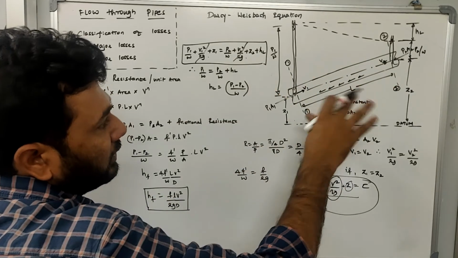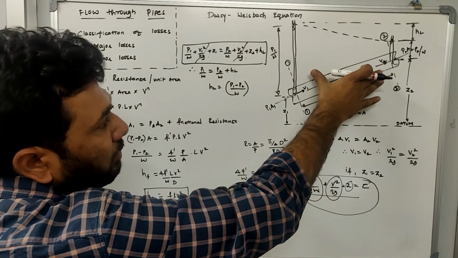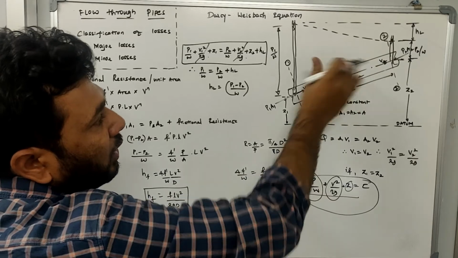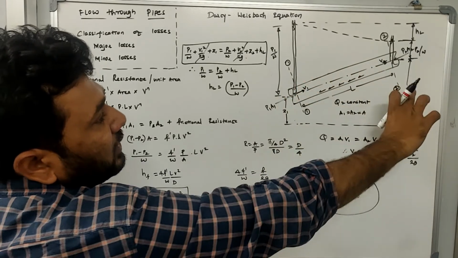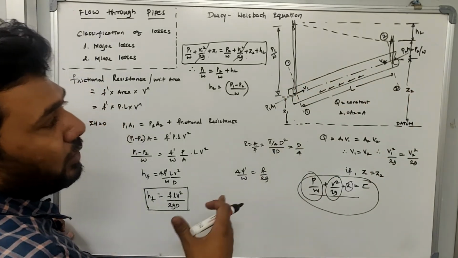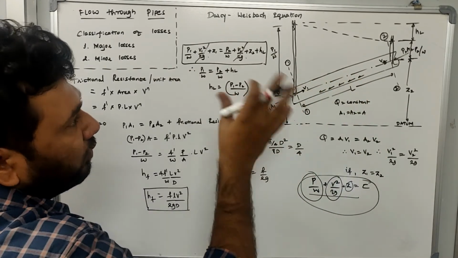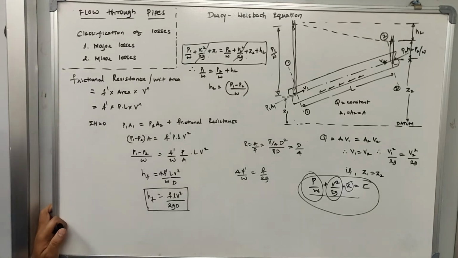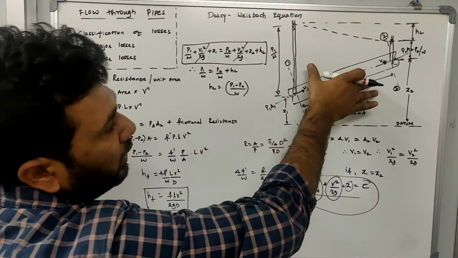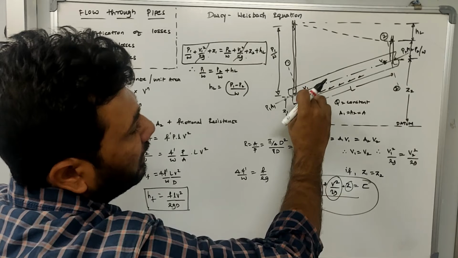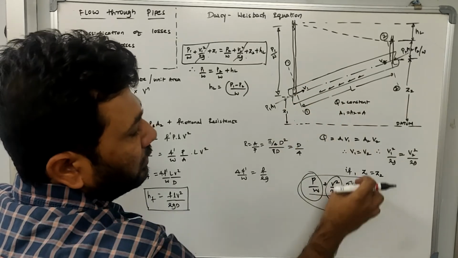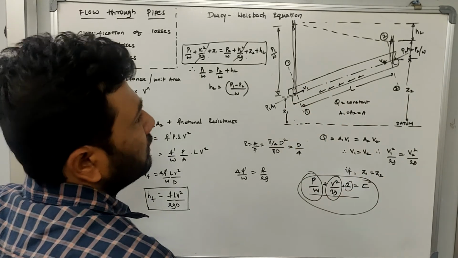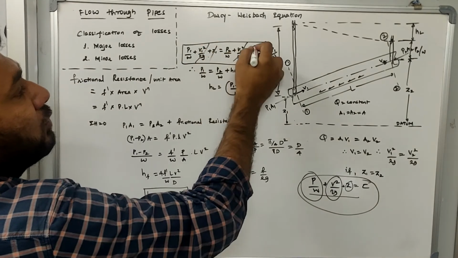For your imagination, try to convert this into a horizontal pipe. I had drawn this for the consideration of your derivation. If I make it completely horizontal, Z1 will be equal to Z2, so Z1 and Z2 will also get cancelled.